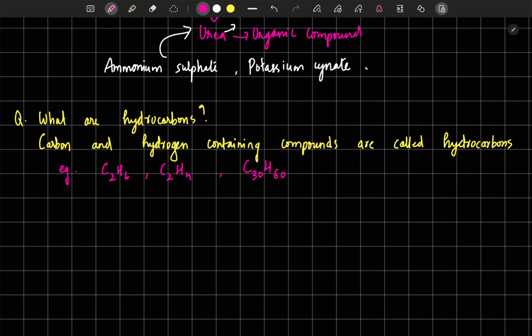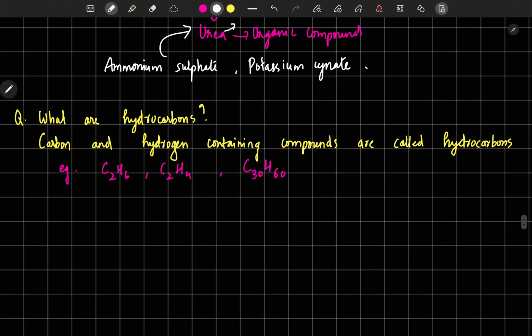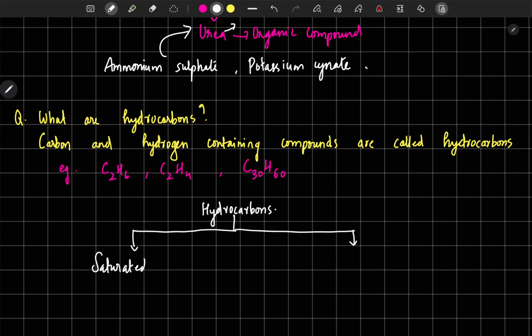Now the important thing is, hydrocarbons are divided into 2. The first one is saturated hydrocarbons.